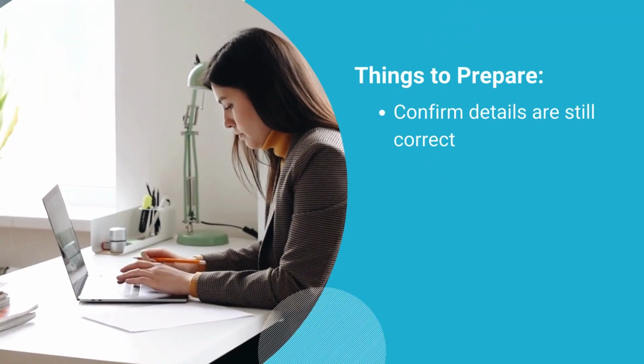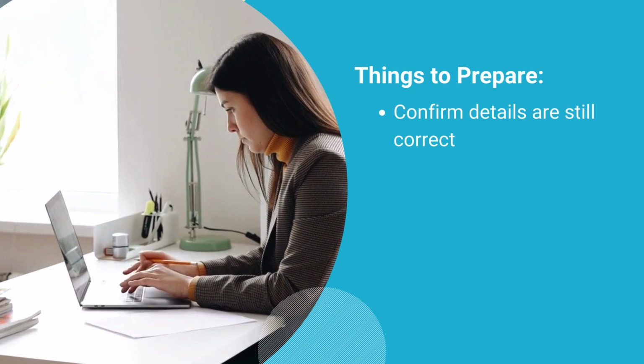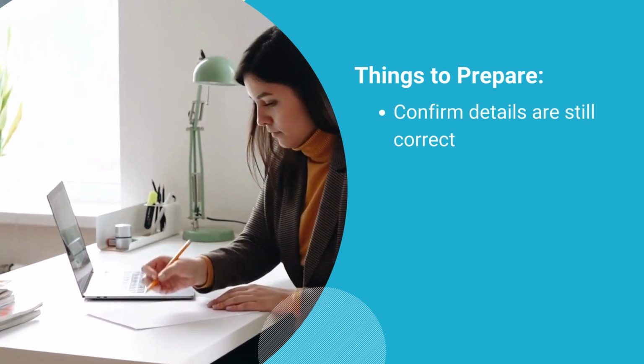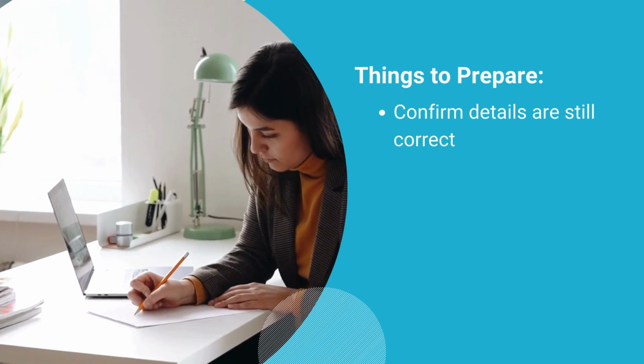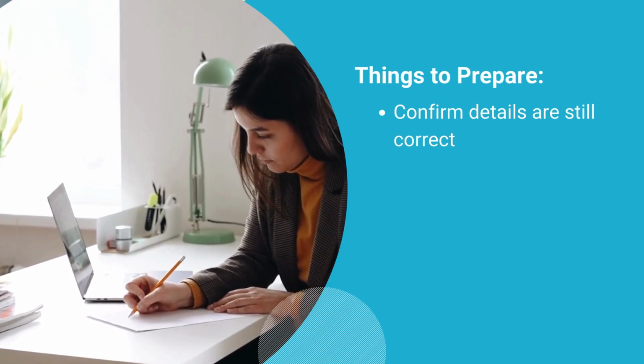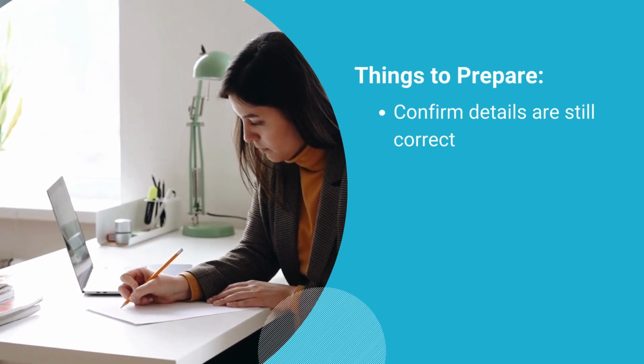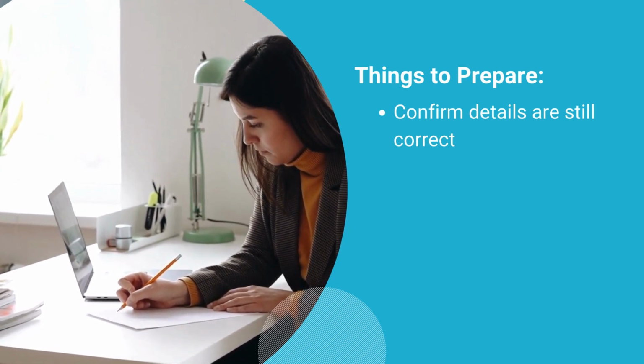Check and confirm your details are still correct in relation to sites, participant numbers, staff numbers, registration groups, and supports. This review should not only focus on changes that have occurred since your last audit, but also any future changes you may be looking at implementing, such as the provision of new services and supports.